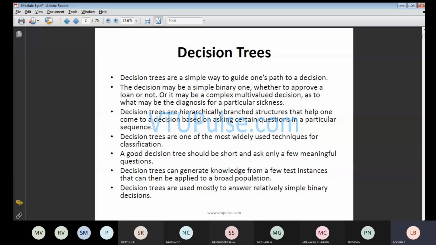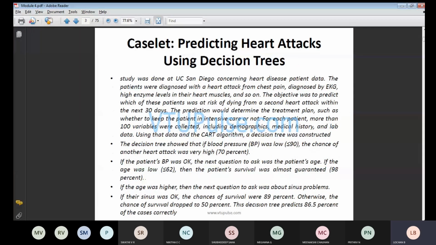Next is the case study: predicting heart attack using the decision tree. This is what we are going to predict. For example, let us consider a hospital where 100 patients are coming. Each doctor is going to make a survey. In that case, for those who are above age 62 or 65, they are going to check their BP.